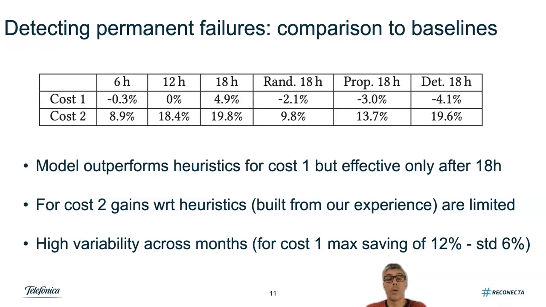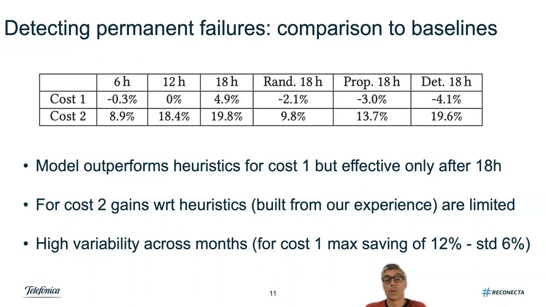Now, we compare our model to some baselines. First, we use a random baseline, which is a vanilla baseline, which decides randomly if a failure is going to be permanent or not. Then we use two other baselines that we actually define after using the model and analytic techniques. One deterministically considers all failures as permanent after 18 hours, and the other probabilistically selects a failure to be permanent or not proportionally to its duration.